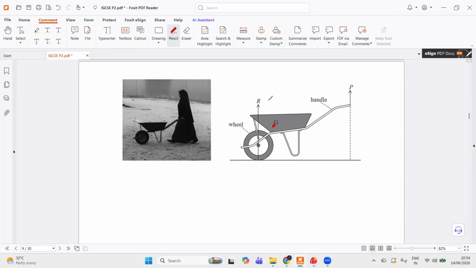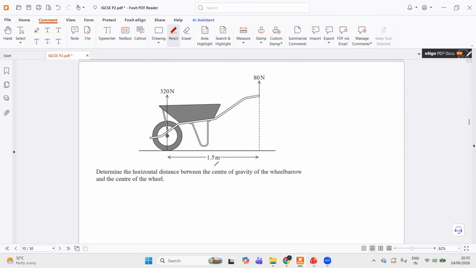So if the body is at rest, as in equilibrium, the moments are equal. Moment equals force times perpendicular distance. But check this out: the two distances are not the same. Since the distance from the center of gravity to R is smaller, the force must be greater because both of them are producing the same moment. And they can even ask you to calculate one of the quantities, okay?